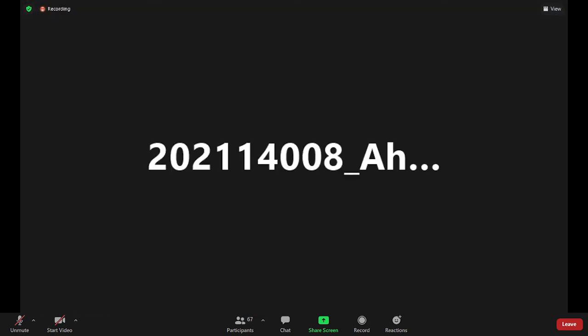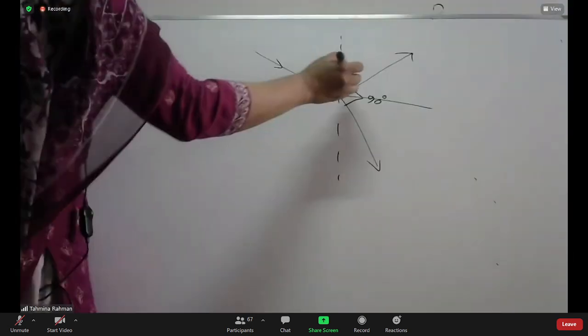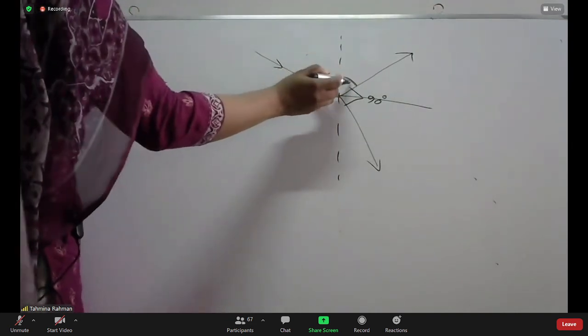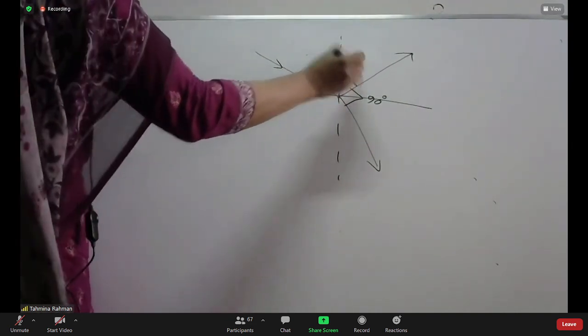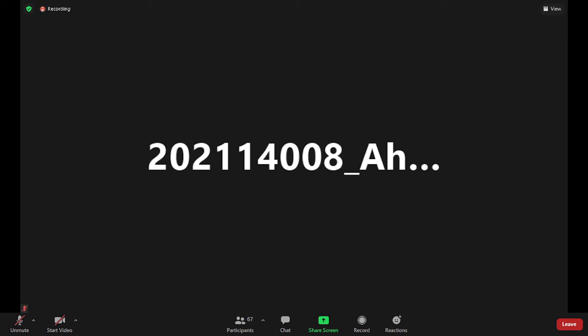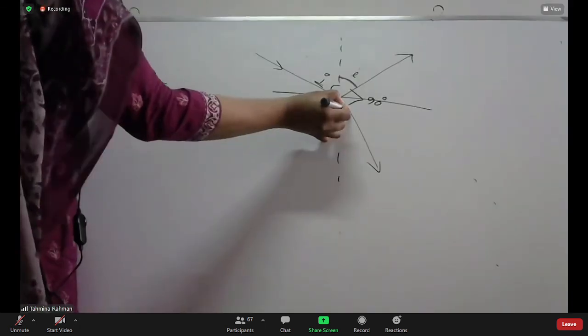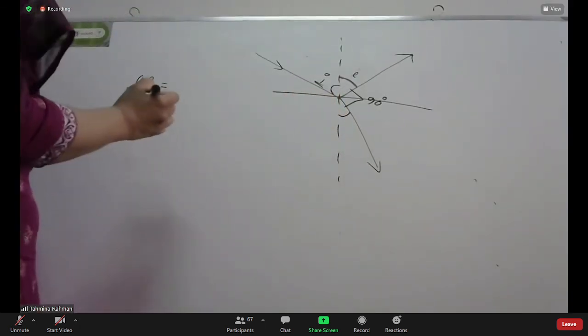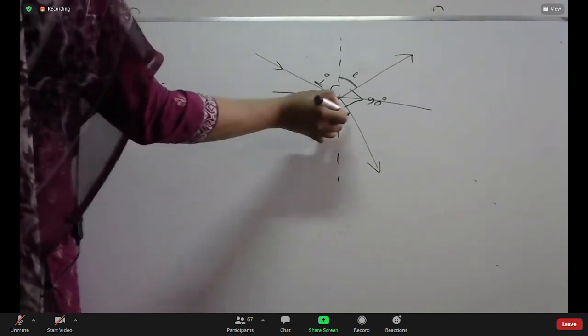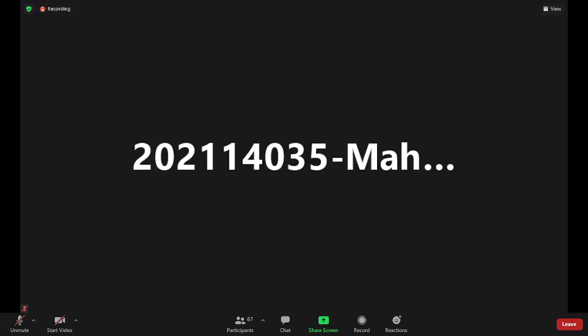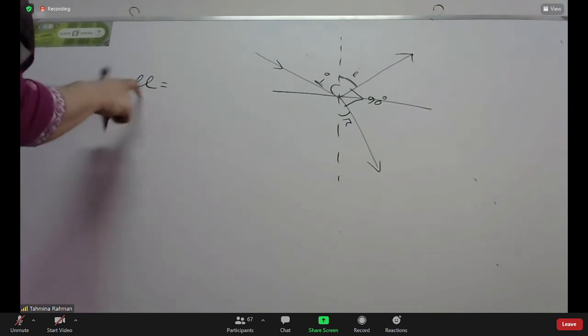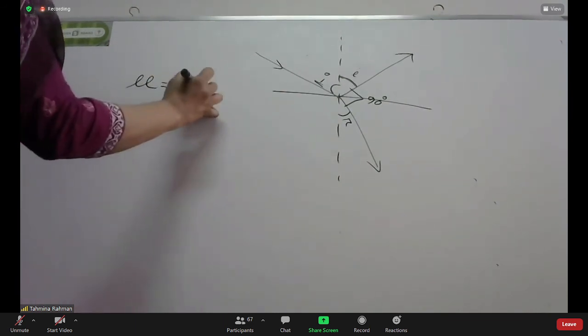Can we write the angle of reflection? Aren't this i and this equal? Yes, ma'am, because it is the same medium. And this one is R, the angle of reflection. According to Brewster's law, the refractive index mu equals tan i.